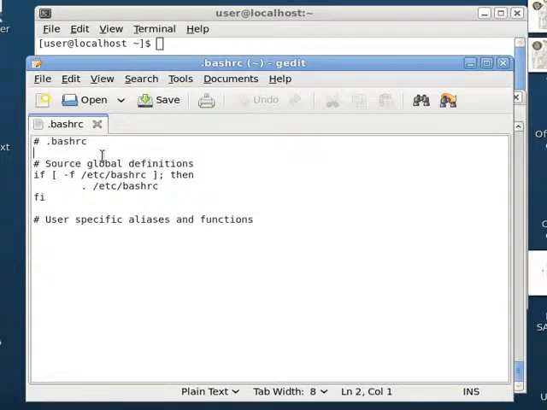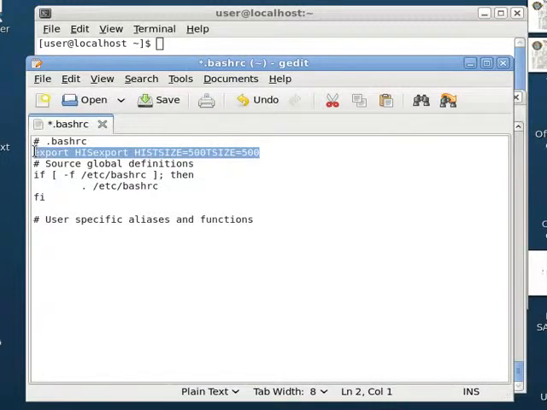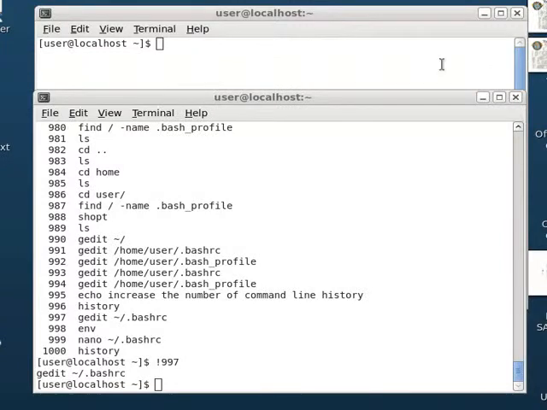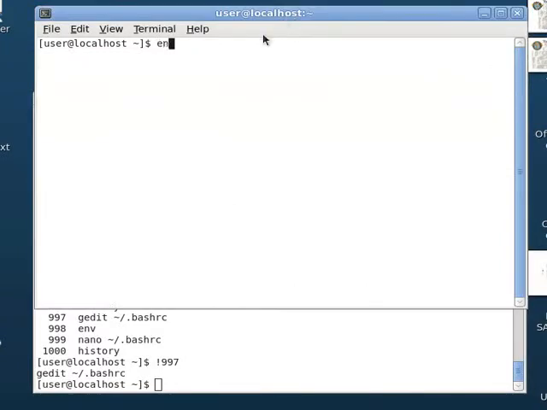User-specific aliases and functions, global functions. I'm going to just put it right here. I'm going to put export HISTSIZE. Ooh, that was weird. Let's try it again. Export HISTSIZE to 50,000. I'm going to save that, close it, and now when I run the env command,